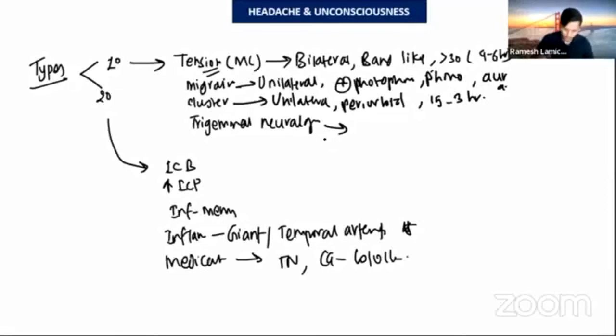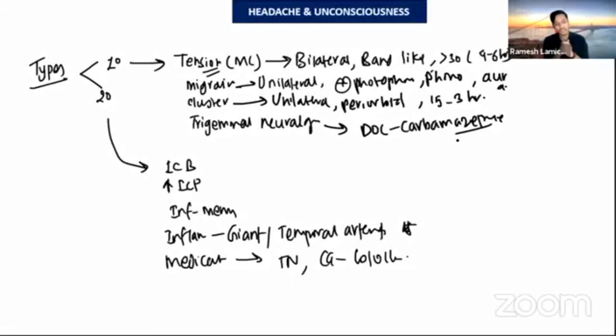In trigeminal neuralgia, there is a shooting pain along the distribution of the trigeminal nerve, and it is usually triggered by touching or chewing. One important drug we use for the treatment of trigeminal neuralgia, the drug of choice, is carbamazepine. So I'm telling you the important points that can be asked.